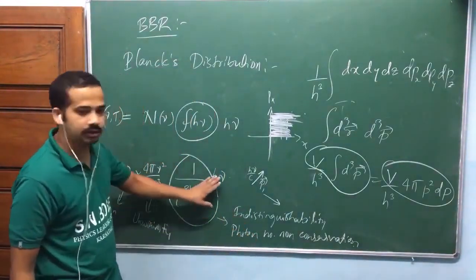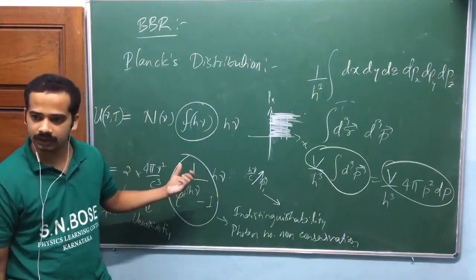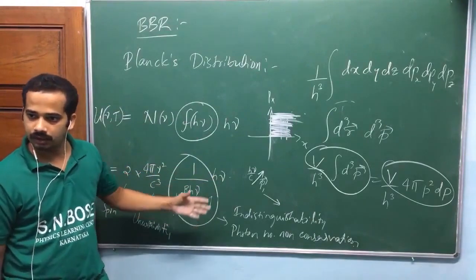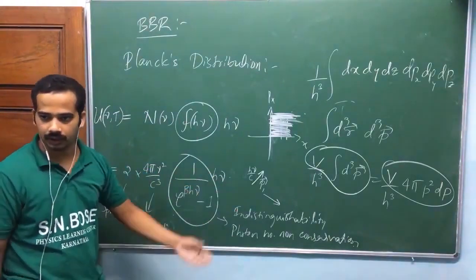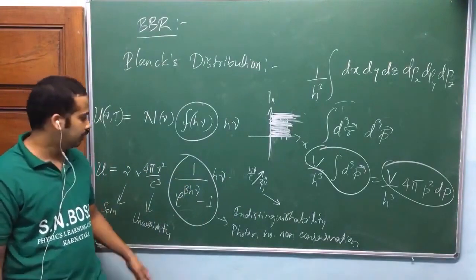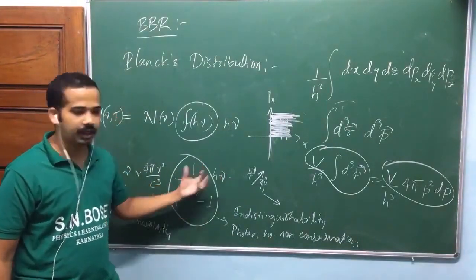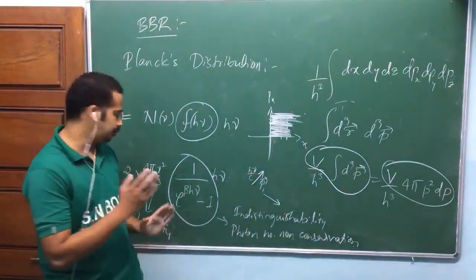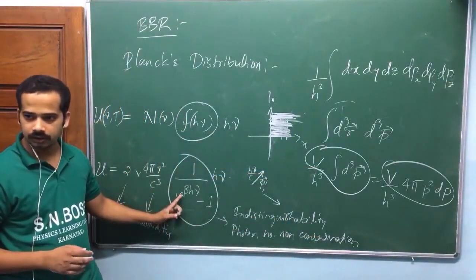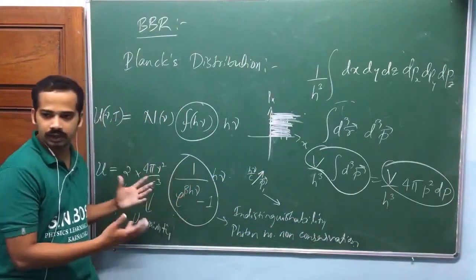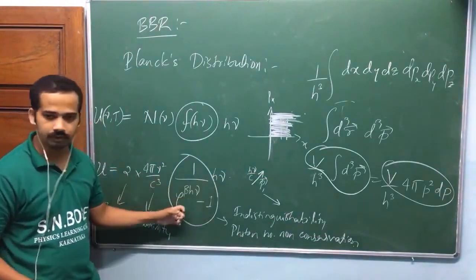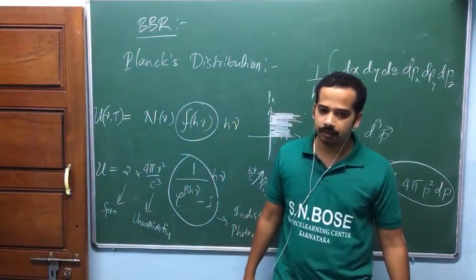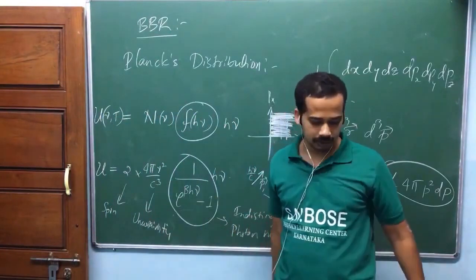You have some constants in this. We call it an empirical constant. Later it was found that it's a universal constant, E equal to h nu, after Einstein's idea. So again, it is treated as an empirical constant by fitting to the curve. You have experimental data for a particular temperature, so for different frequencies you have data. From that data, you can find this. Initially, it was found by fitting to experimental data.